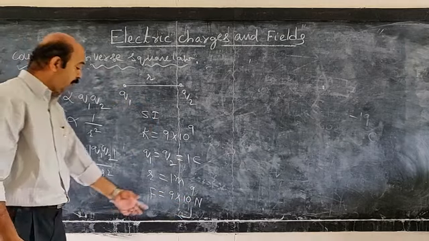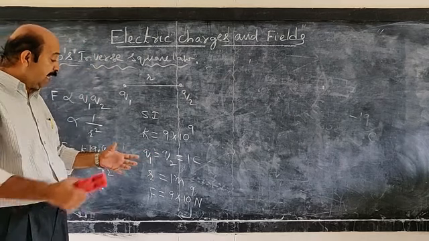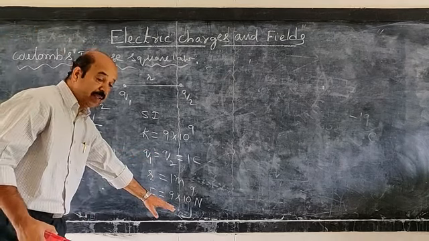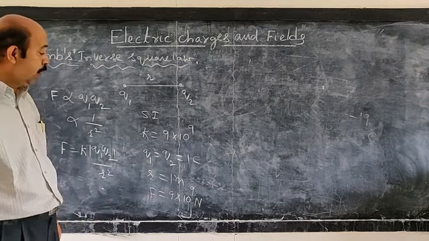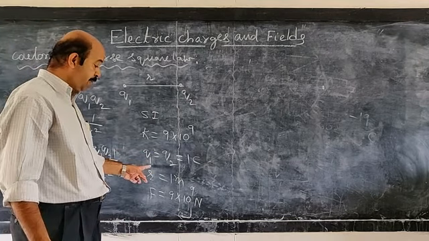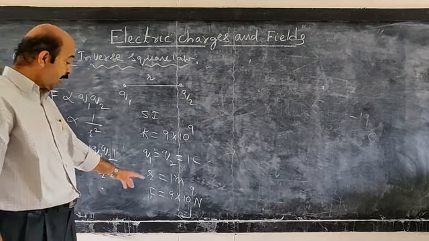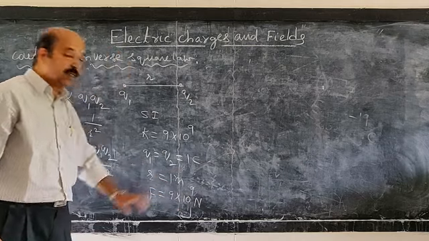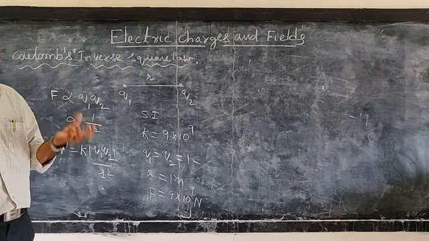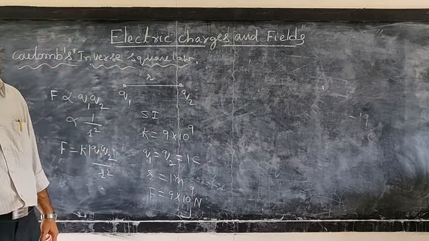If a force of this much acts between 2 positive charges, they repel each other with this force if they are separated by a distance of 1 meter in vacuum. So if 2 point charges of equal magnitude, which are positive, separated in vacuum by a distance of 1 meter, experience this much force, the charge on the bodies is said to be 1 coulomb.